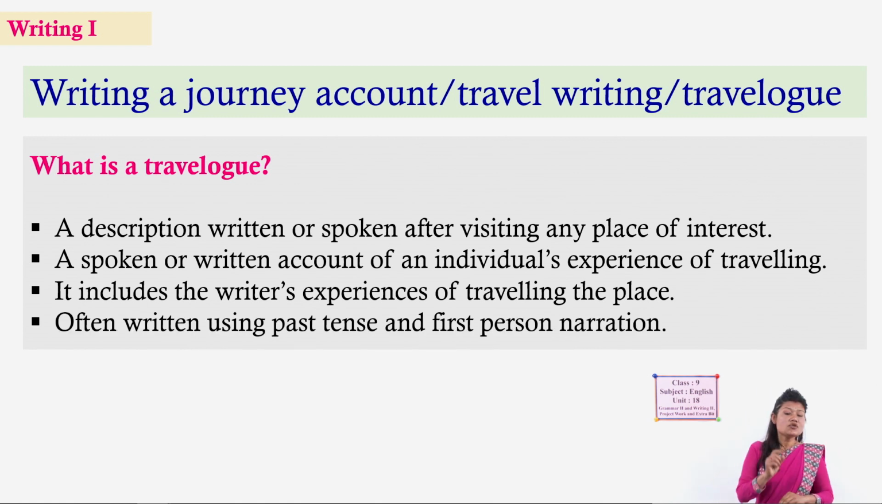And most importantly, while writing any travel account, generally we use past tense because we already traveled it, we already visited it, the action is over and we are just recalling, remembering and then describing it. So, generally past tense and first person narration, it means simply we use I, we, for example, I visited this place a year ago, etc. I, we, first person.